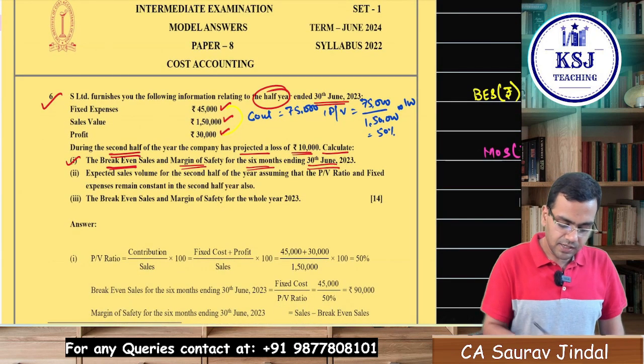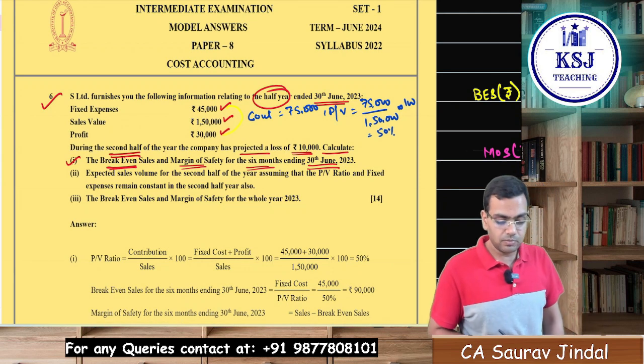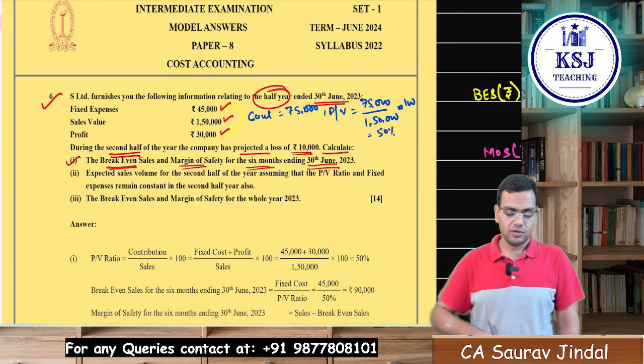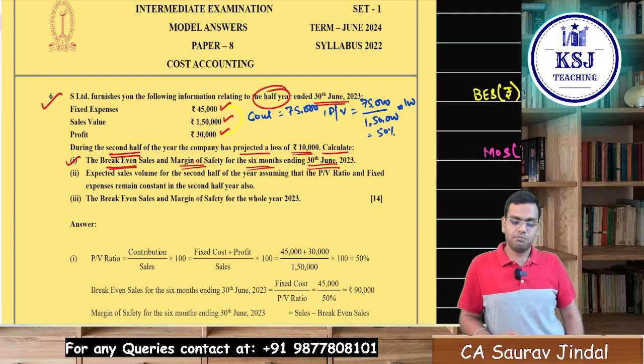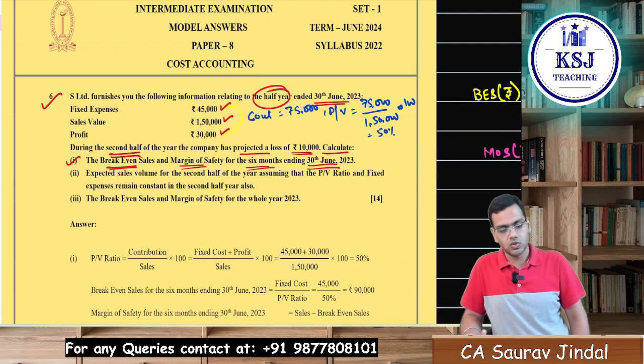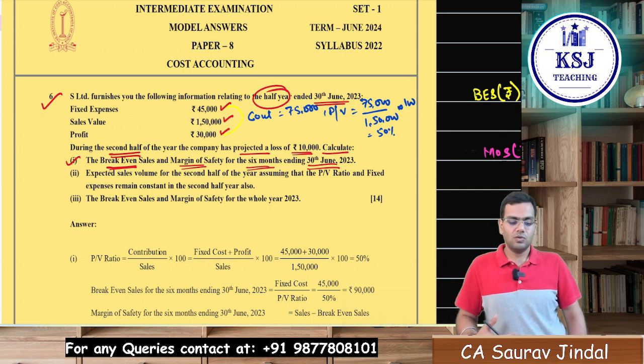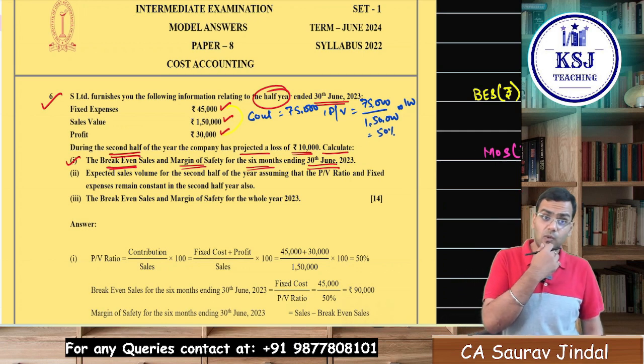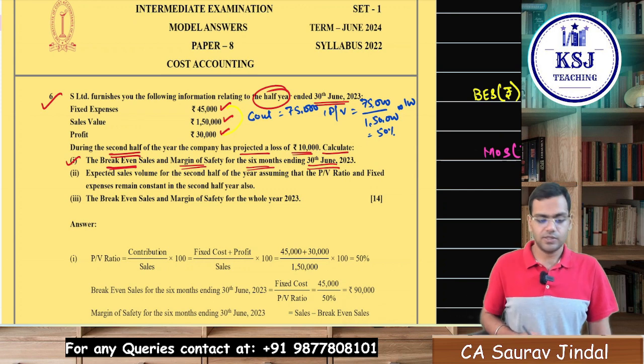Second part, expected sales volume for the second half of the year. Assuming that PV ratio and fixed expenses remain constant in the second half of the year also, right? PV ratio remains at what? 50%, sir. Fixed expenses remain at what? Same 45,000, sir. Can you calculate now? What is required? The sales volume is required, sir.